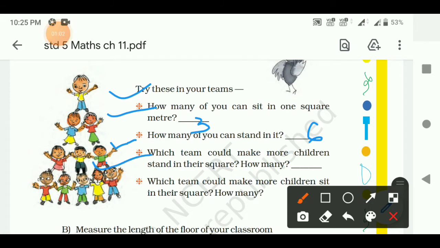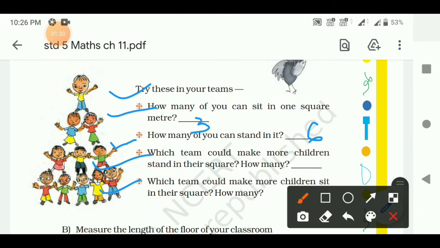Now the next question is, which team could make more children stand in their square? Team A or team B? Then you can write team A could make or team B could make more children stand in their square, and how many, like 1 or 2 more than A. The next question, which team could make more children sit in their square?